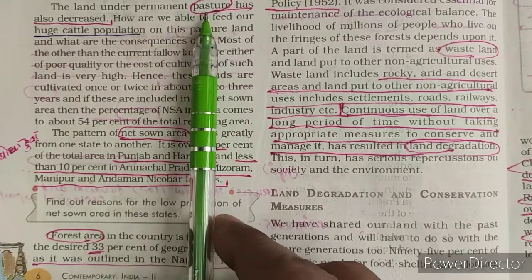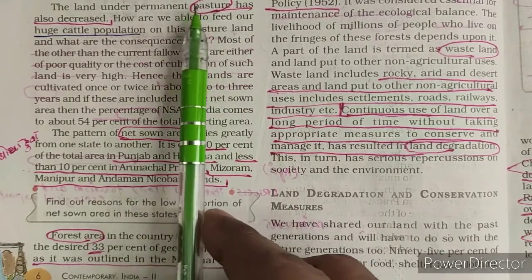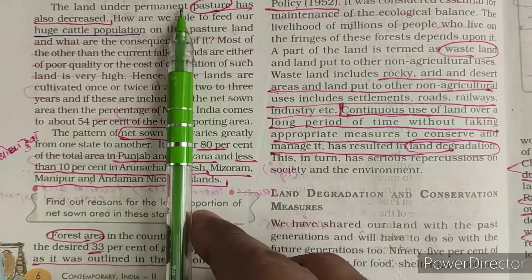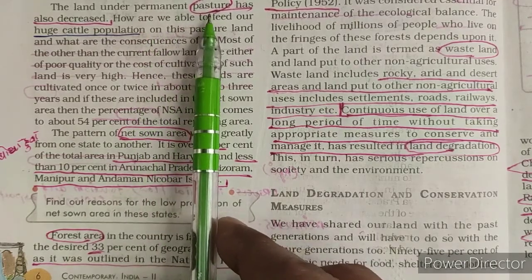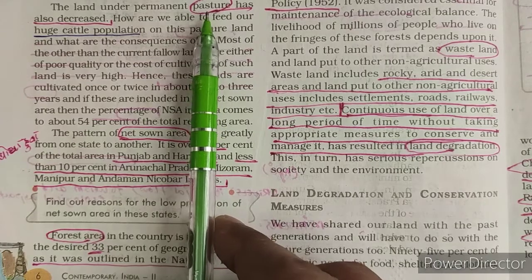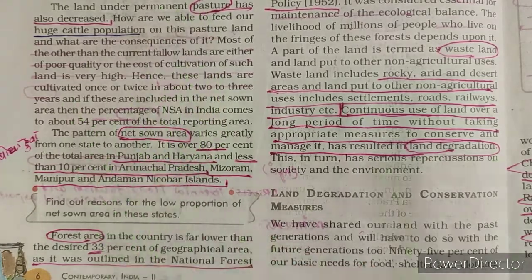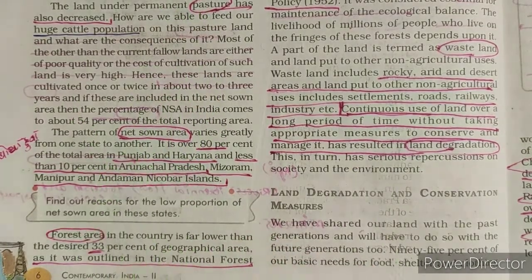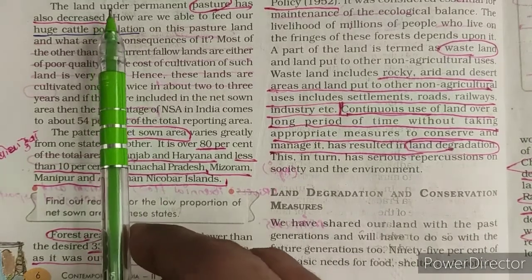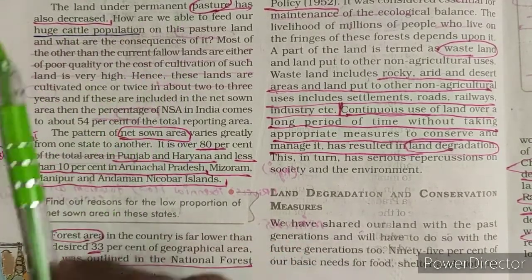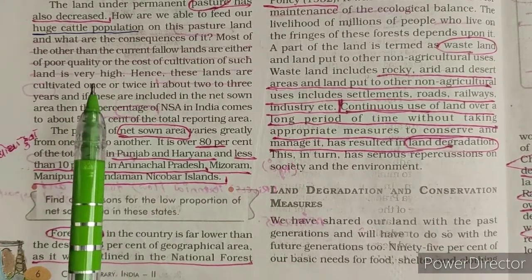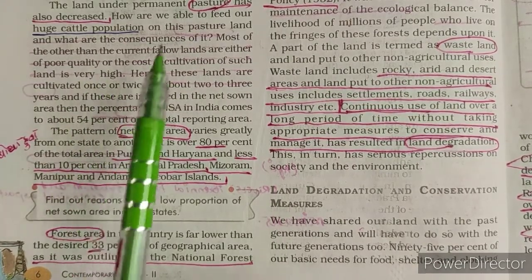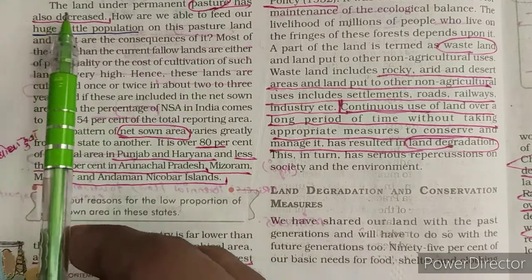which is suitable for pasture, the land which is suitable for growing fodder for animals. The land where we grow and produce fodder for animals, that is permanent pasture land. But nowadays this permanent pasture land is also decreasing in India, where we used to produce food for animals. That permanent pasture area is also decreasing.